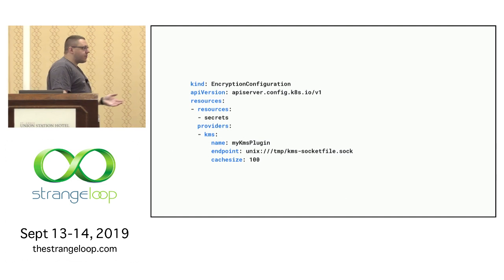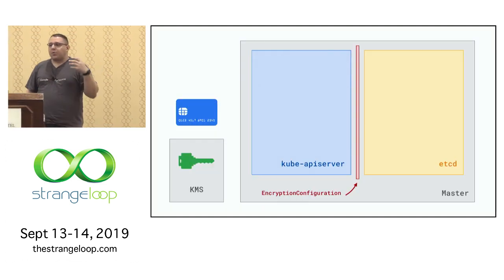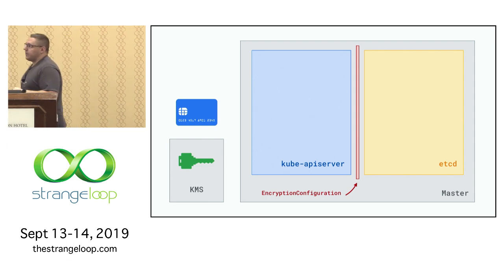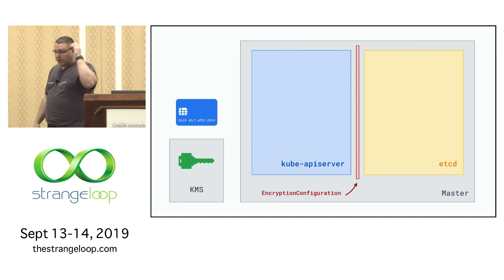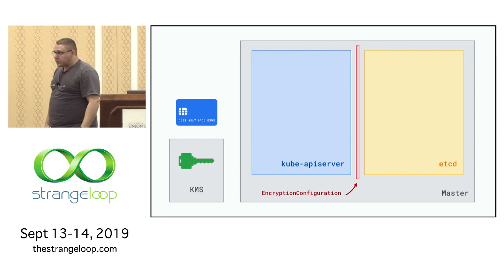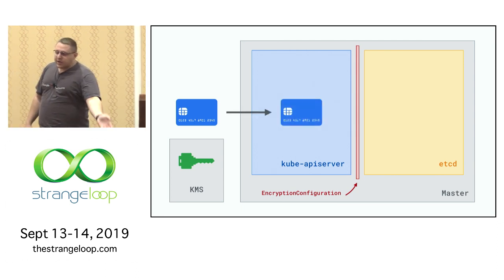That looks like this. We have a new entity in our system, our third-party key management service provider. This could be a cloud KMS. This could be something like HashiCorp Vault. This could be anything you want it to be, as long as it's a key management service that does encryption and decryption.